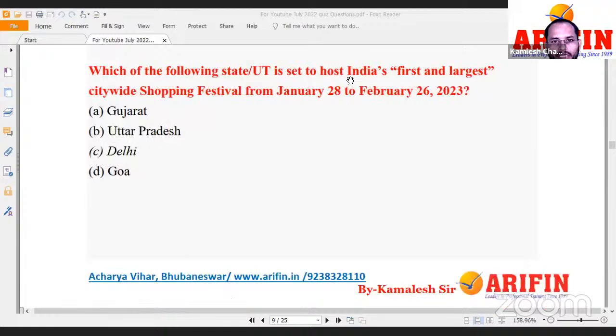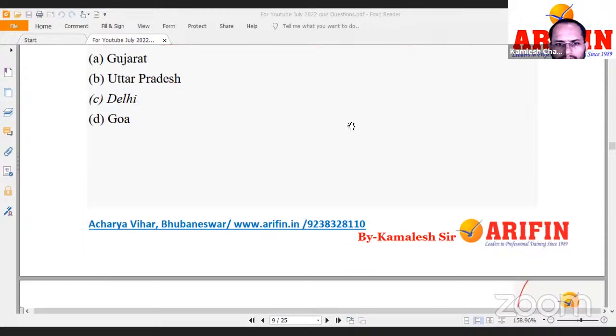Which of the following states or UTs is set to host India's largest citywide shopping festival from January 28 to February 26, right? This is Delhi basically. Correct. If you come across some festivals and Delhi is in the options, then likely chances are that Delhi will be the answer. Unless it is some very special festival like the Surajkund festival, then likely chances are Delhi will be the answer. Correct. Surajkund festival is an exception. See how good it is, right?